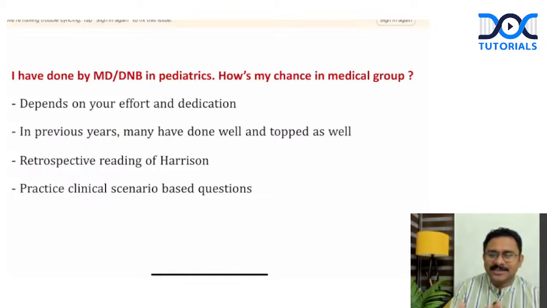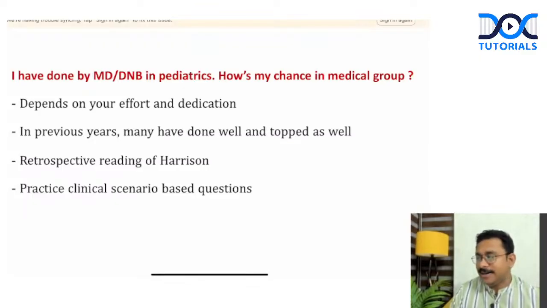I've had candidates, I can even name, I think Dr. Aishwarya. She was from a pediatric background. She was our student. She got All India fourth rank, a couple of years back. So it is all possible, but it depends on the effort and dedication that you put. If you are working, if you are only able to spend 2 to 3 hours a day, then again you will have difficulties. So it all depends on the time that you can put for a dedicated preparation.